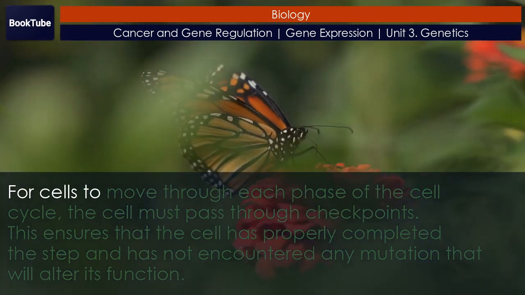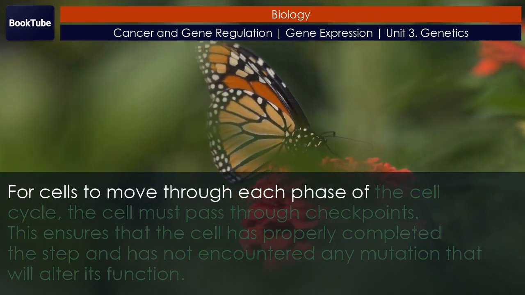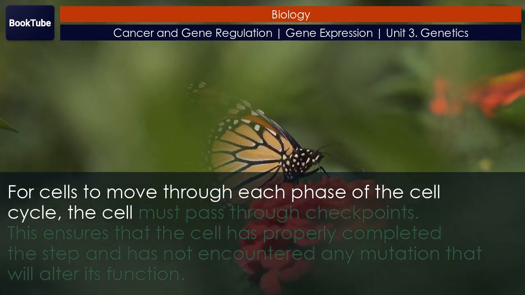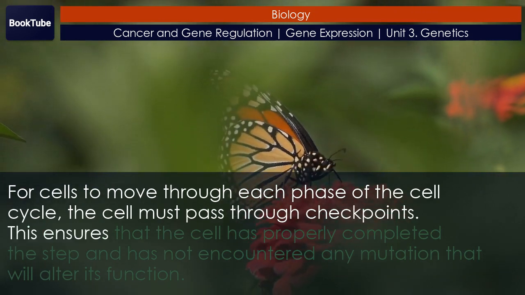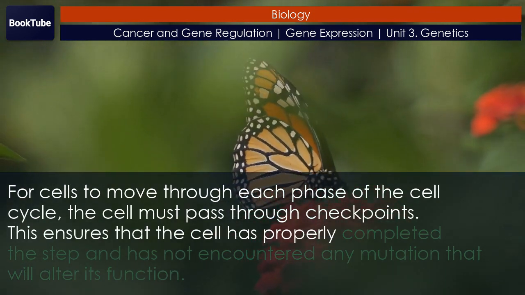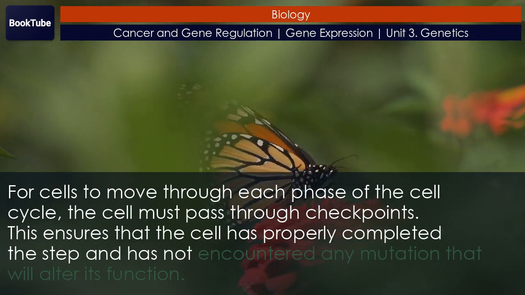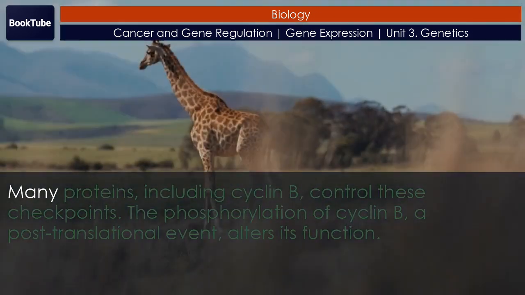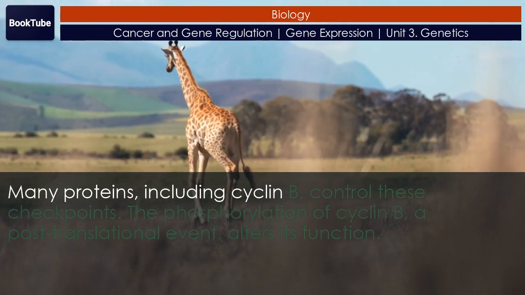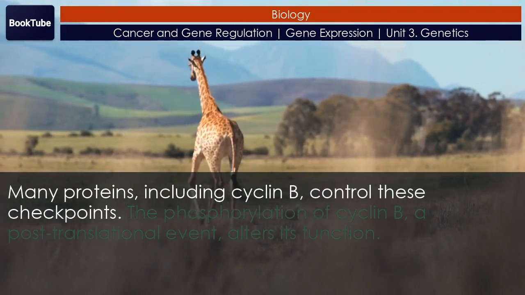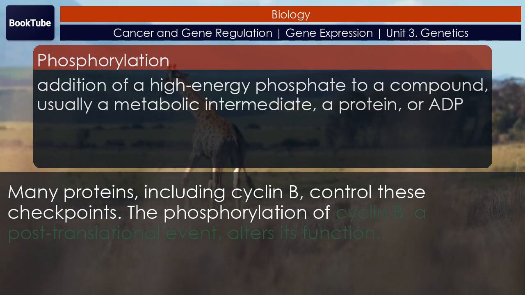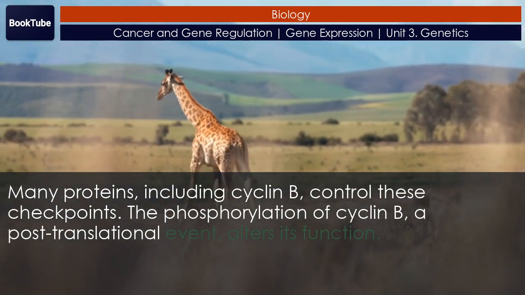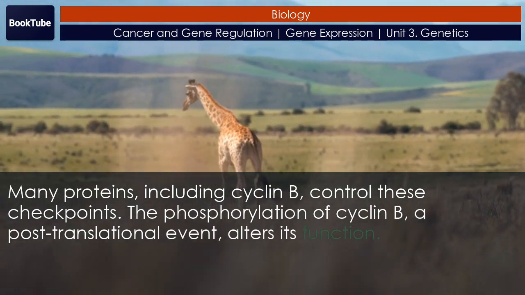For cells to move through each phase of the cell cycle, the cell must pass through checkpoints. This ensures that the cell has properly completed the step and has not encountered any mutation that will alter its function. Many proteins, including cyclin B, control these checkpoints. The phosphorylation of cyclin B, a post-translational event, alters its function.